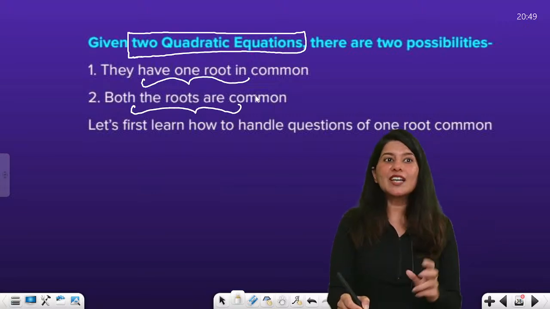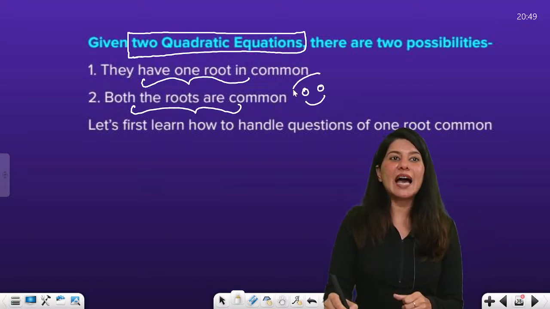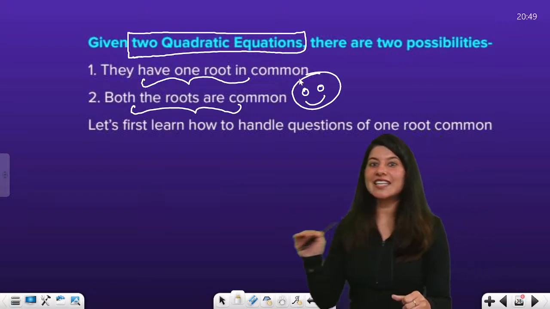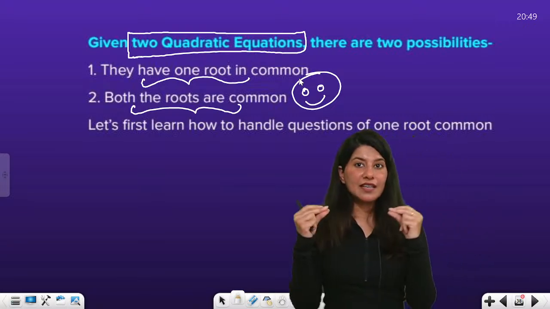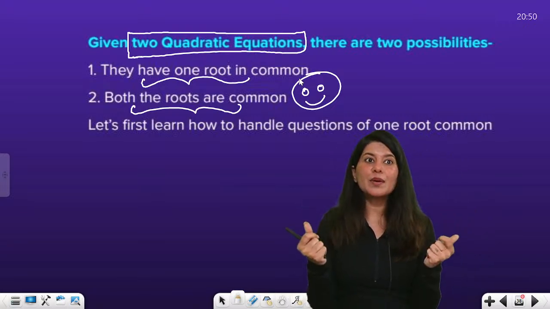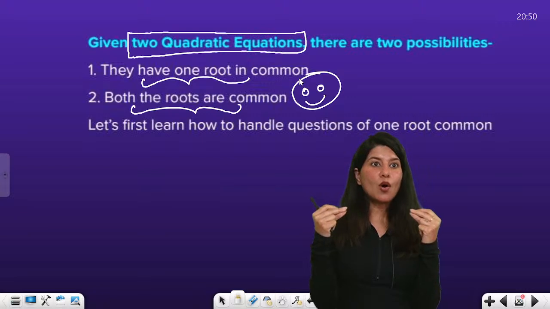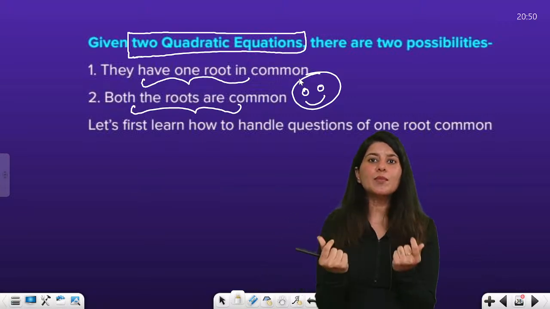If both roots are common, you have to be extremely happy because this is the easiest thing they can do. You will be able to solve the question in a jiffy, and the concept is so easy. It is a 1-minute concept.